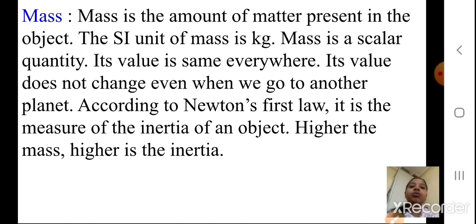I want you to go through these definitions on your own. Everything I am not going to tell. Please, have an assignment and study this.